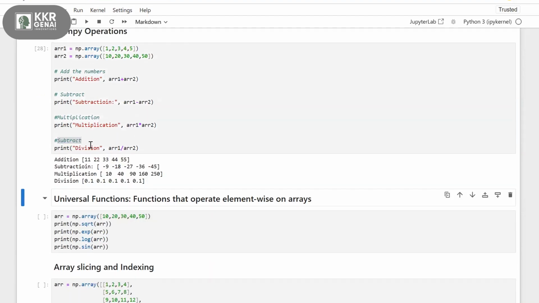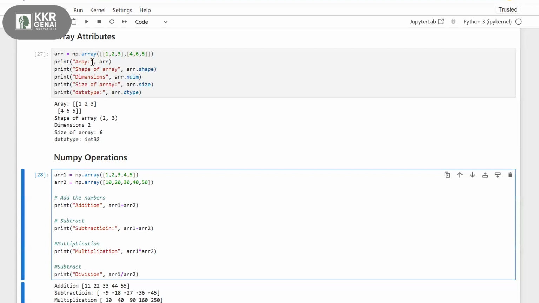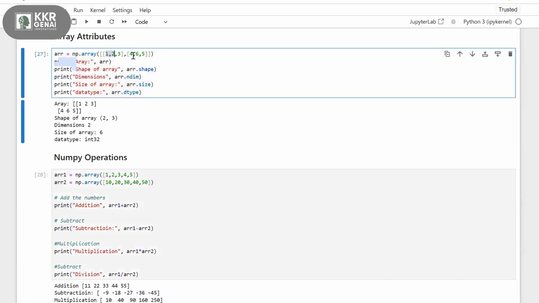Ganesh, why is the data type showing int32? It shows either integer or string or something. Int32 is an integer data type, so it contains all numbers over here and doesn't contain other data types like strings. My question is, why 32? I didn't understand what the 32 signifies here.